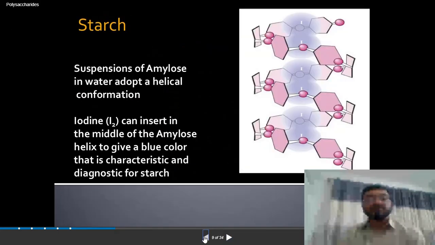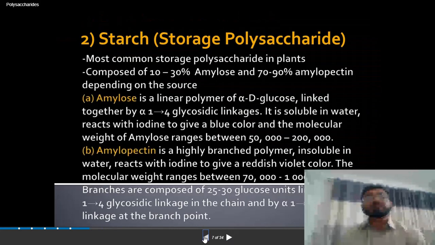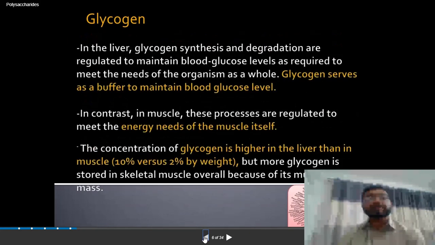So some other homopolysaccharide, glycogen, that is also a homopolysaccharide, means all composed of glucose units. Starches are also composed of all glucose units. The difference is that starches exist in plant sources, but glycogen exists in animal and human sources.